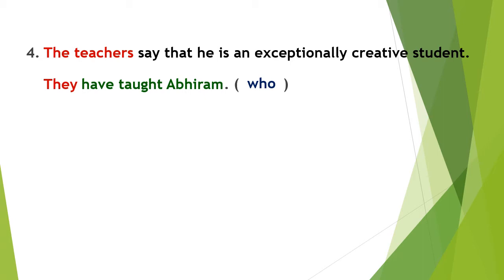Here, the teachers and they are equal subjects. They refers to the teachers. They is a pronoun of the teachers. If the subjects are equal, the second subject should be removed. In place of the second subject, the concerned relative pronoun who is placed. Now, who have taught Abhiram has become a relative clause.